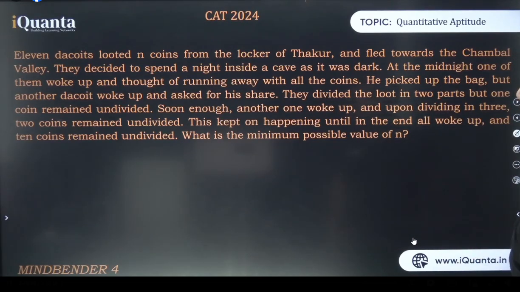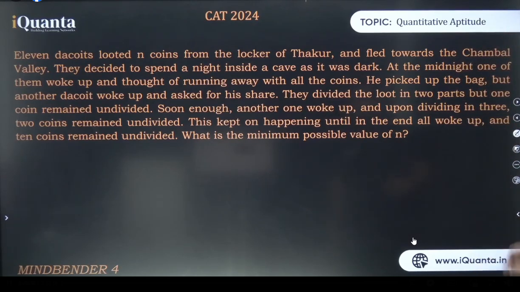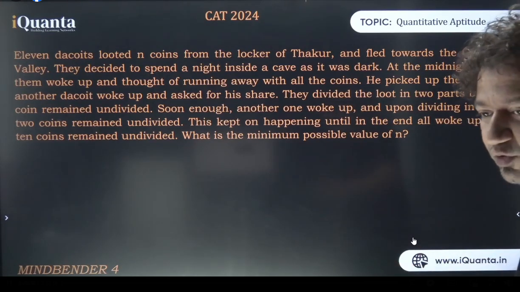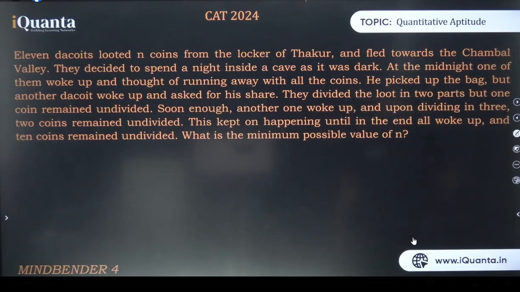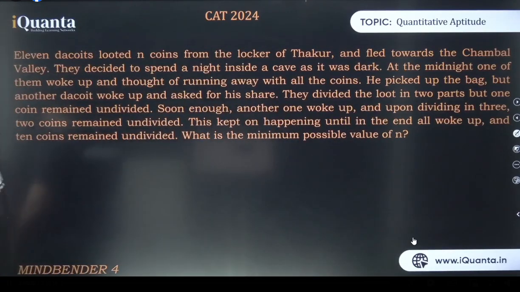They divided the loot in 2 parts, but 1 coin remained undivided. Soon enough, another one woke up, and upon dividing in 3, 2 coins remained undivided. This kept on happening until in the end all woke up, and 10 coins remained undivided. What is the minimum possible value of N? Is the question clear?